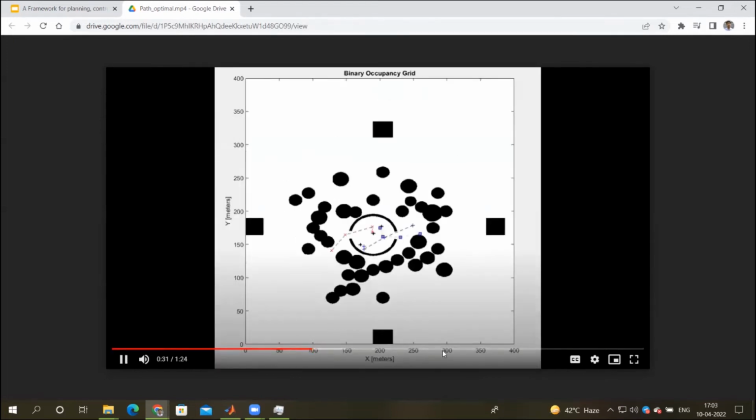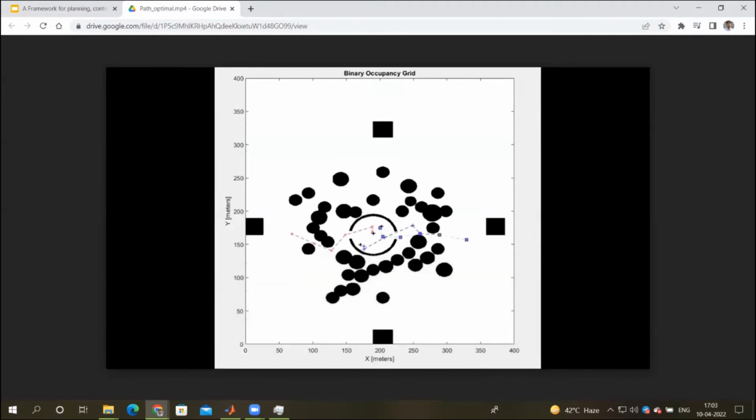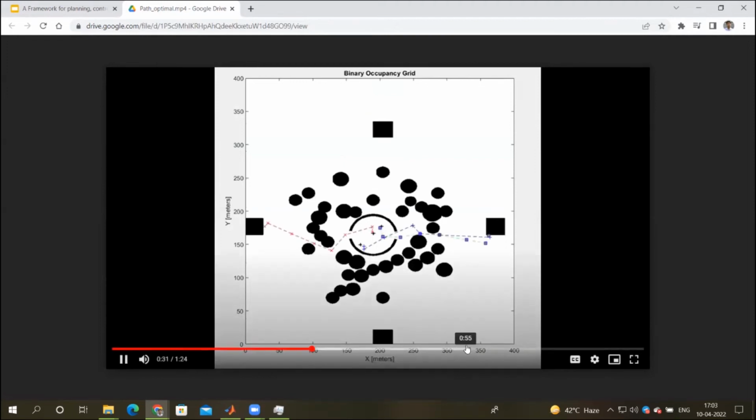So in this way, multiple iterations are performed until all the packages are fetched from all the sources. And in this case, no inter-source travel is involved. So even if a drone has less than its full capacity, it won't go to another source.